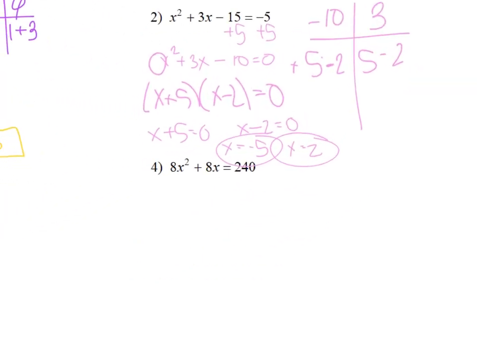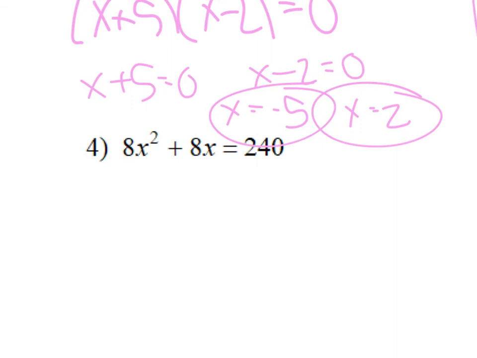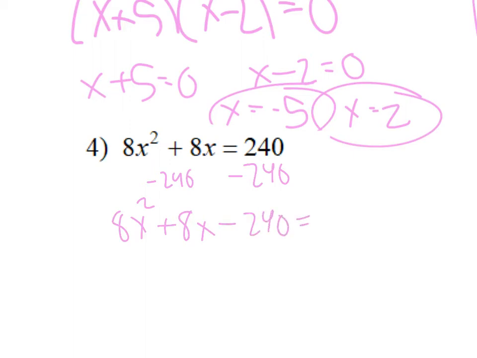Okay, let's jump down to number 4. Sorry, I'm trying to erase. There we go. Okay, so we have 8x squared plus 8x equals 240. Now, what I want to do is set it equal to 0. And I have 8x squared plus 8x minus 240 equals 0.